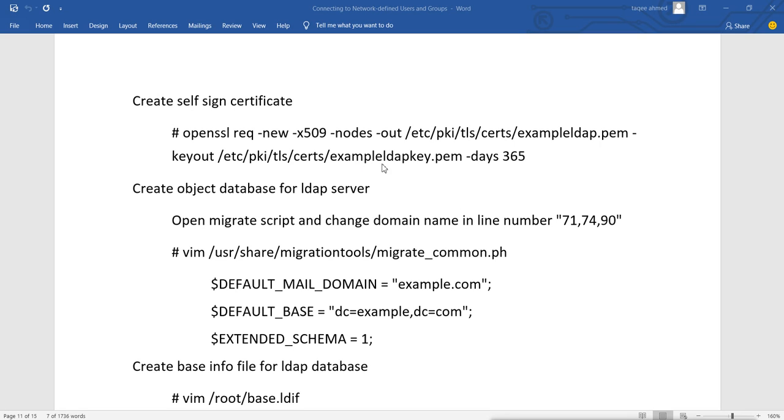Now you will mention the days of certificate validation. So you can mention any number of days you want to use. I will use 365 days for the year. So my certificate will be valid for the whole year. So let's generate the certificate first.